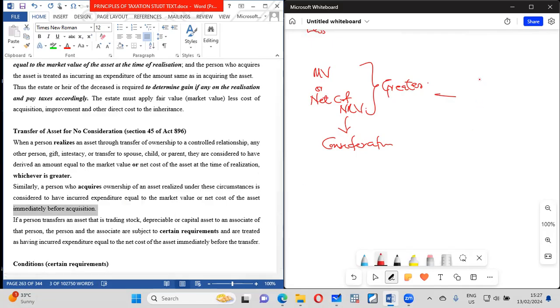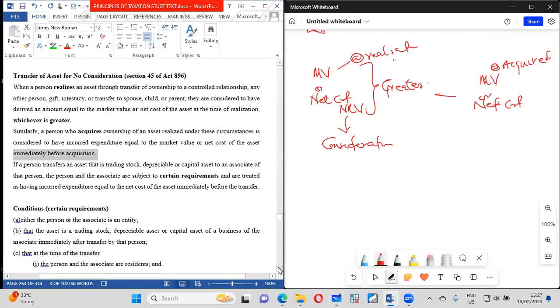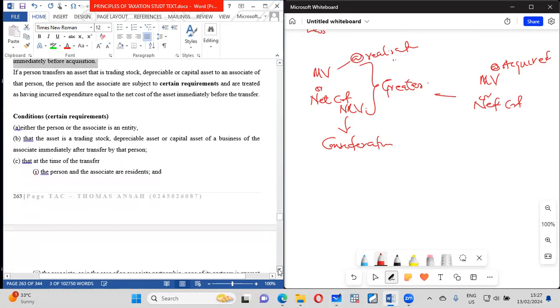That one too, we use the market value. This one is at realization, the time the person departed. But you realize that the time the person departed is the same time the asset was acquired. So we use the market value or the net cost. So in that instance too, hardly will you get any tax, any gain to tax. All right. So basically, that is that.